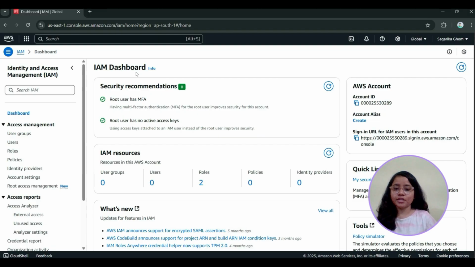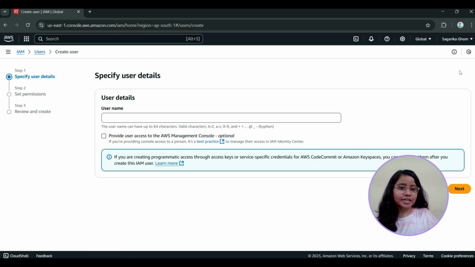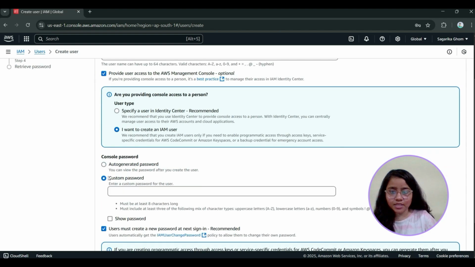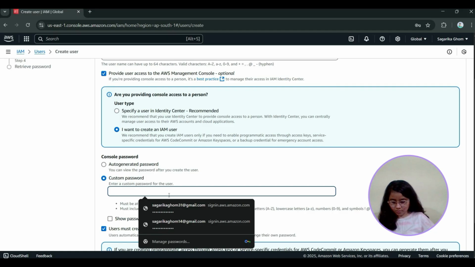Next, you will create users who will access the AWS resources. Click on Users in the left sidebar of the dashboard. Click on Create user. Give a name to the user, developer. Dev1 user. Provide access to your AWS Management Console. I want to create an IAM user. Click on custom password. Give a custom password here.